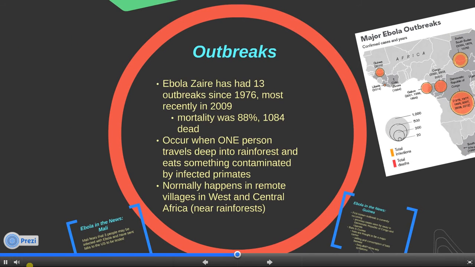How is the rest of the world faring? Here we have the recent outbreaks and how they occur. Ebola Zaire has had 13 outbreaks since 1976, and most recently in 2009, where the mortality rate was 88%, leaving over 1,000 dead. These outbreaks occur when a single human travels deep into the rainforest and eats something that is contaminated. Normally, this happens in remote villages in West and Central Africa.